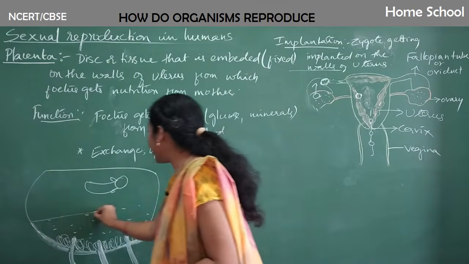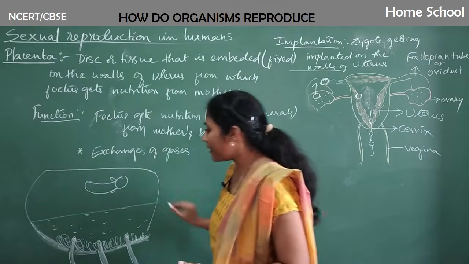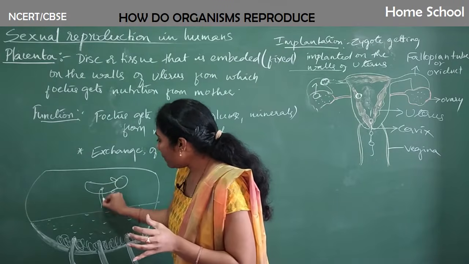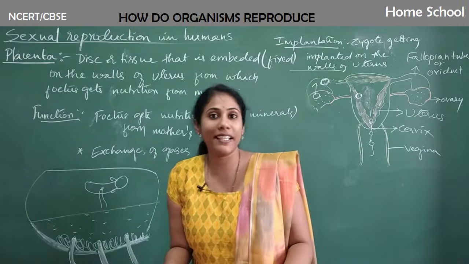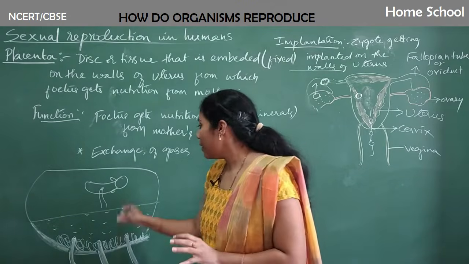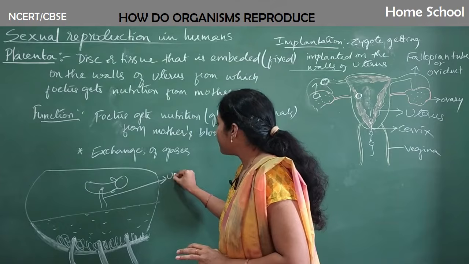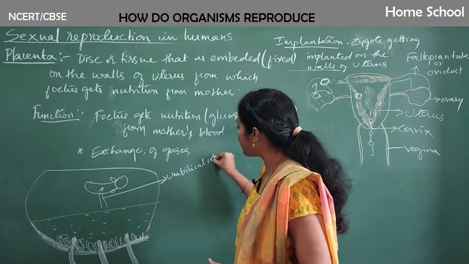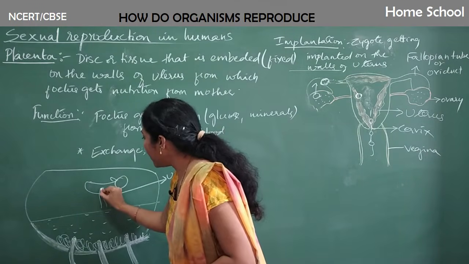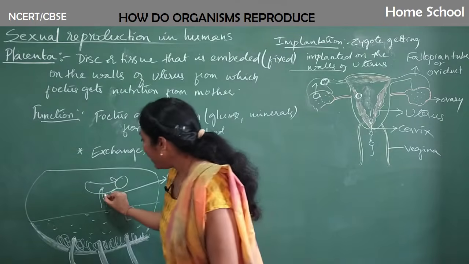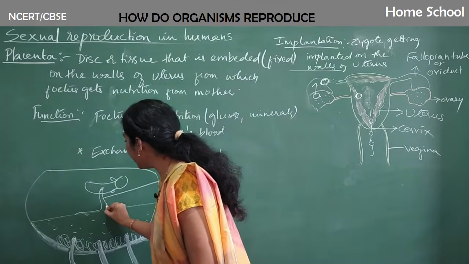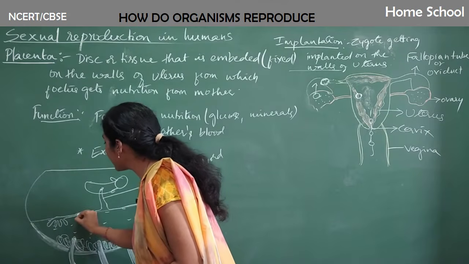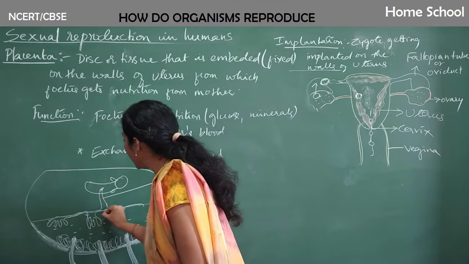And there is a small membrane, a separation here, and from the fetus's body a small pipe comes from the abdominal area. We call it the umbilical cord. What is this called? Umbilical cord. A pipe-like connecting structure called the umbilical cord. So that umbilical cord is the main connection, guys. And it actually divides, it goes onto this membrane, and it is present in the form of villi like this.